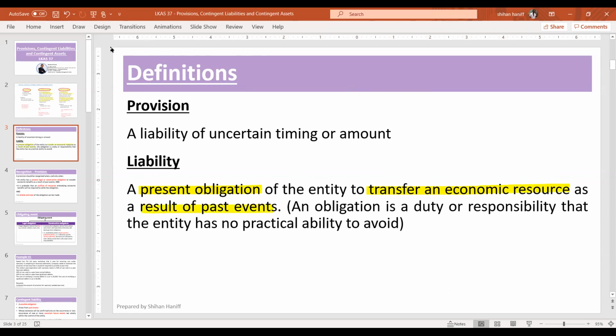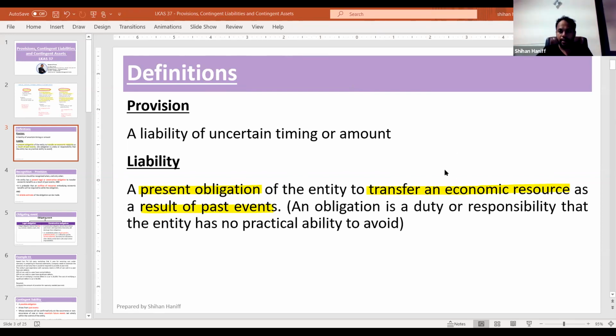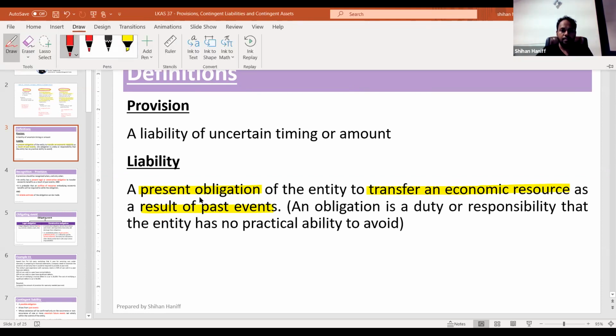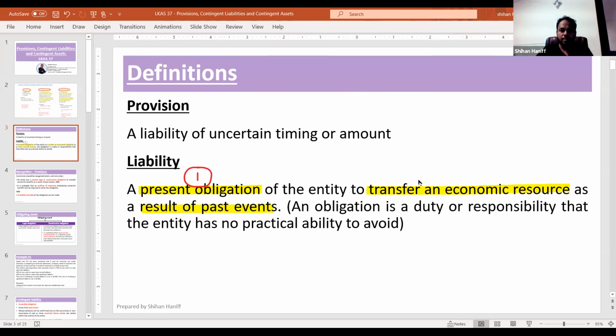So there are three major points that you need to know. When you are defining a liability, you have to mention these three characteristics. It's a present obligation, transfer of economic resources, and result of past events. What is an obligation? It's a duty or a responsibility that you can't avoid. No practical ability to avoid. That is obligation.